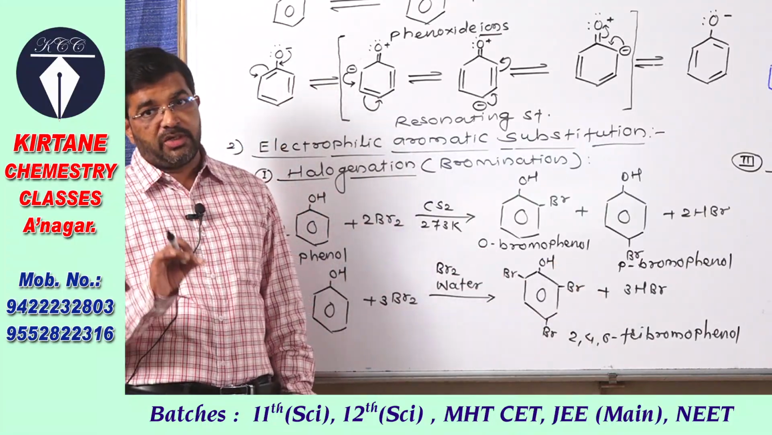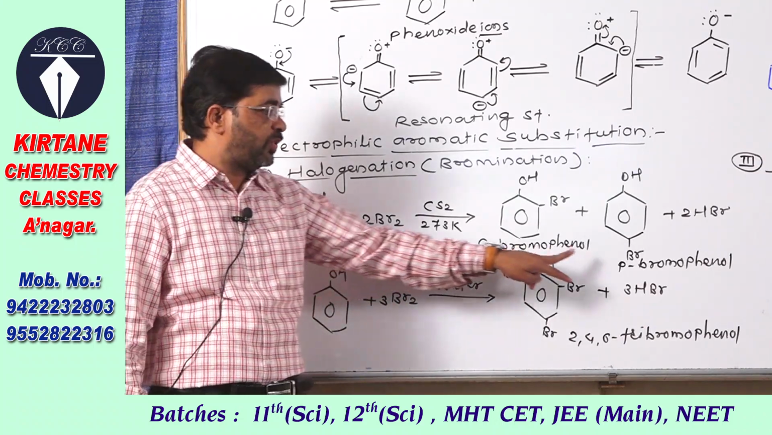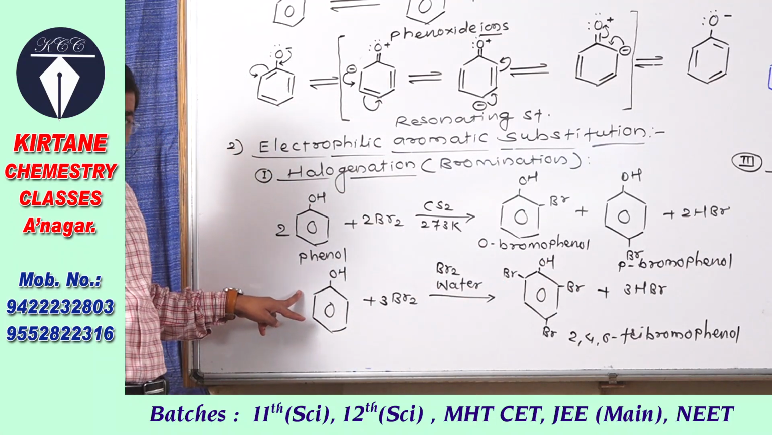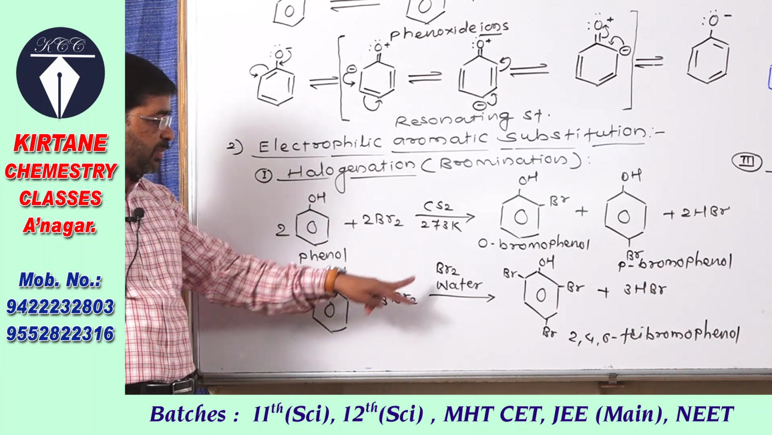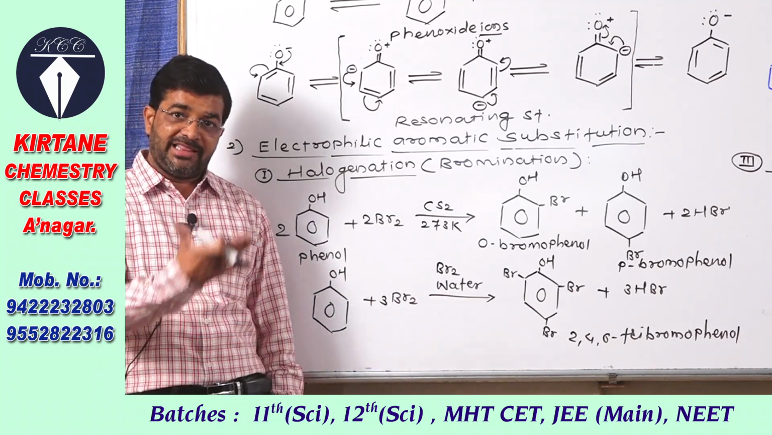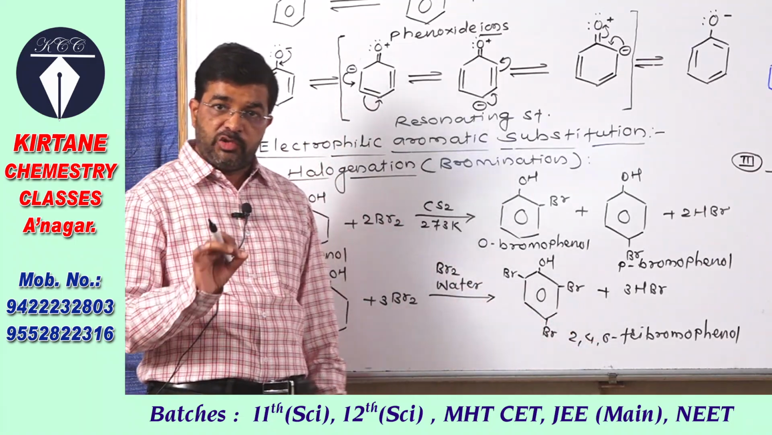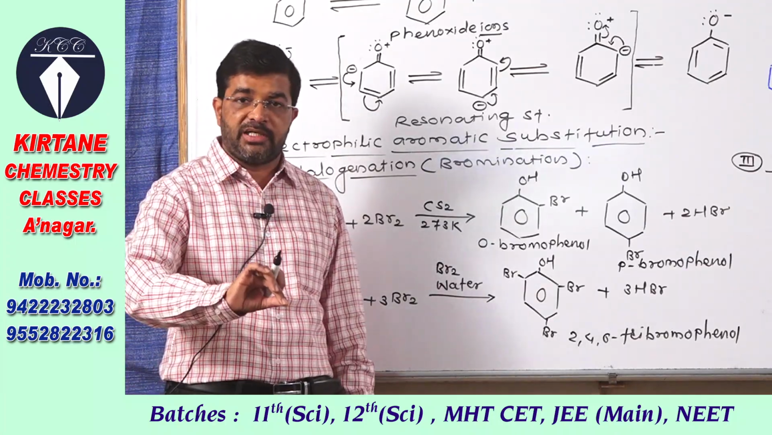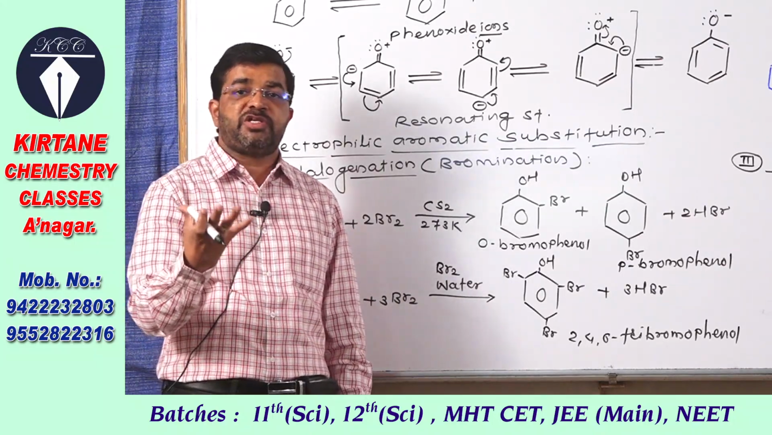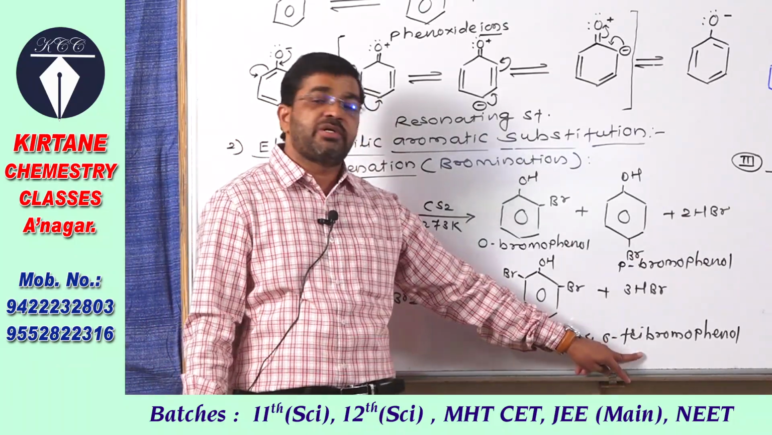So when phenol is treated with bromine in the presence of carbon disulfide, a mixture of orthobromophenol and para-bromophenol is obtained. Now see the next reaction, bromination of phenol with bromine water, which is more reactive than bromine, and therefore here it gives 2,4,6. Actually, when you study this reaction in the laboratory, when bromine water is added to phenol, you will observe a white precipitate, and that white precipitate is 2,4,6-tribromophenol.